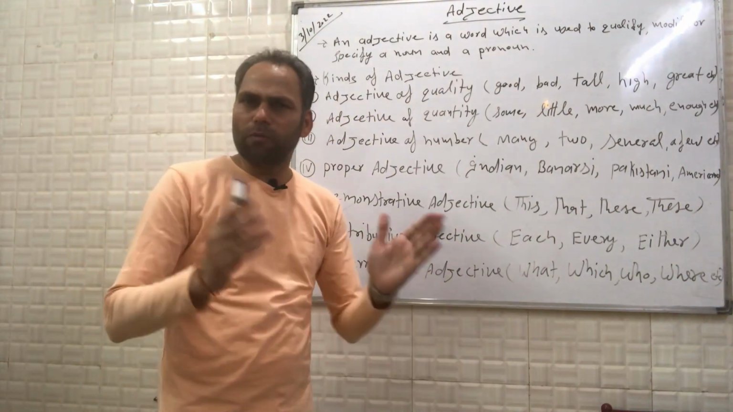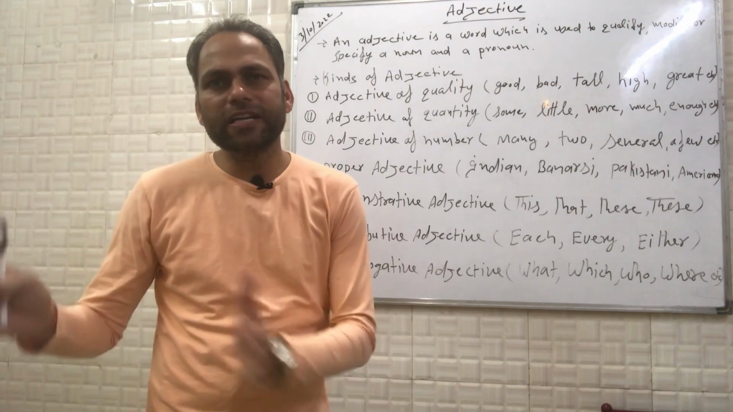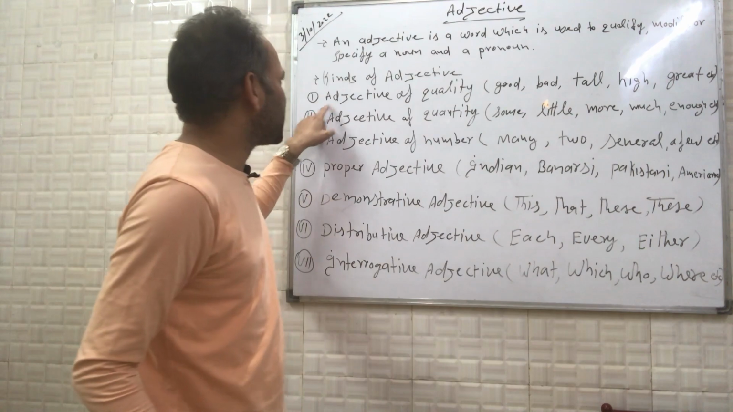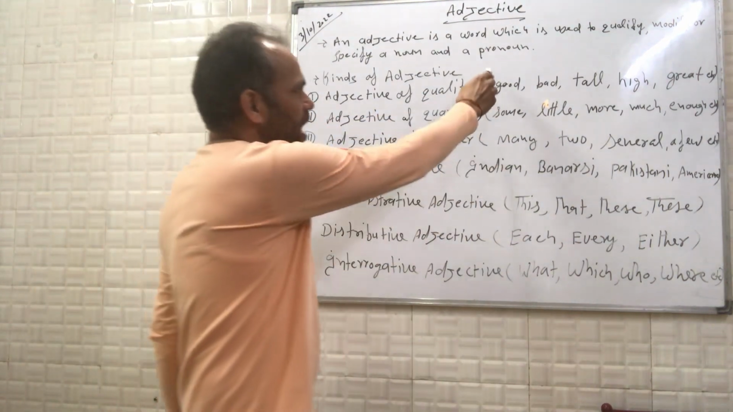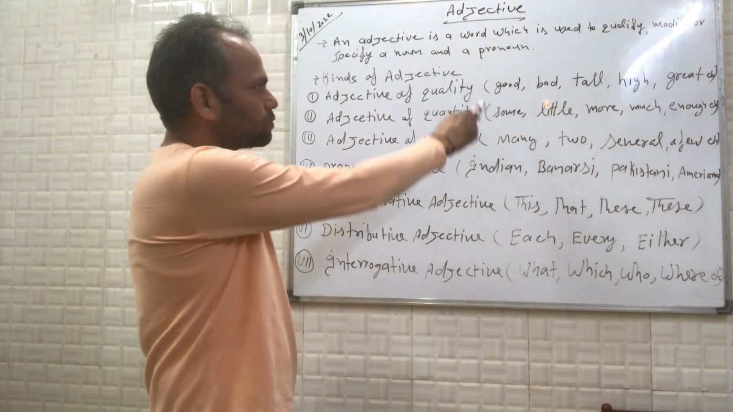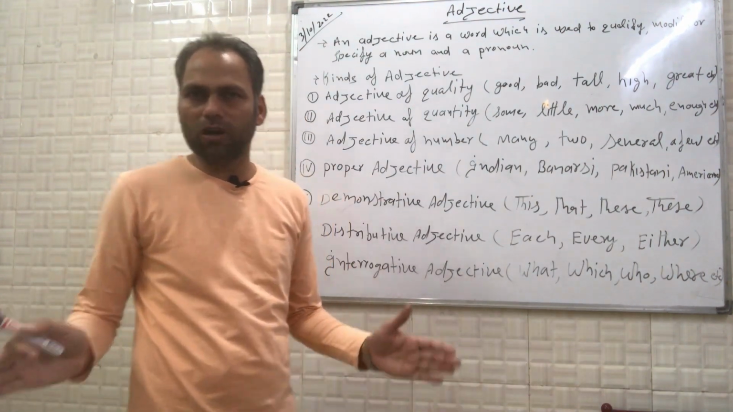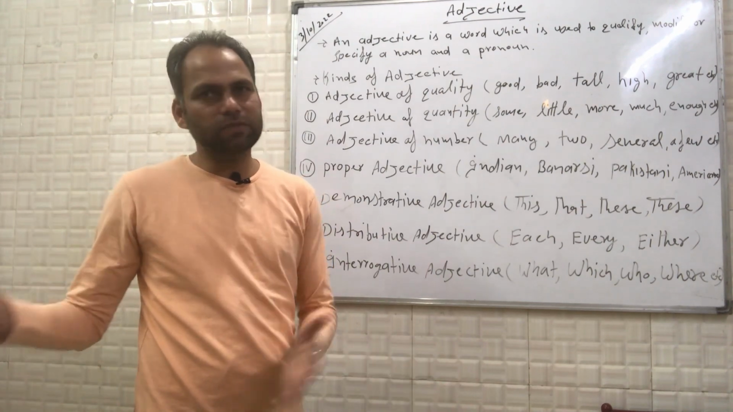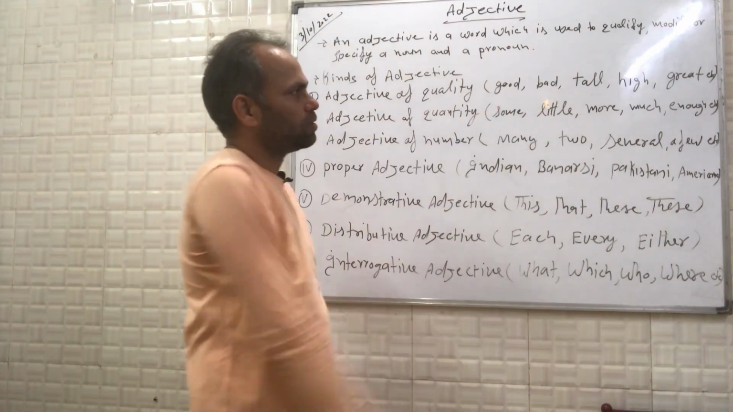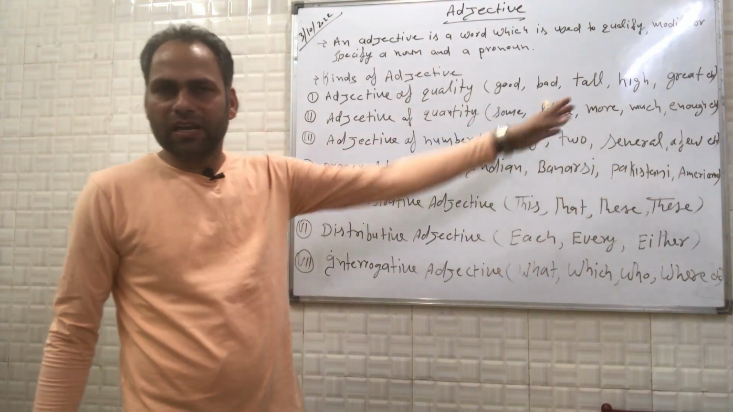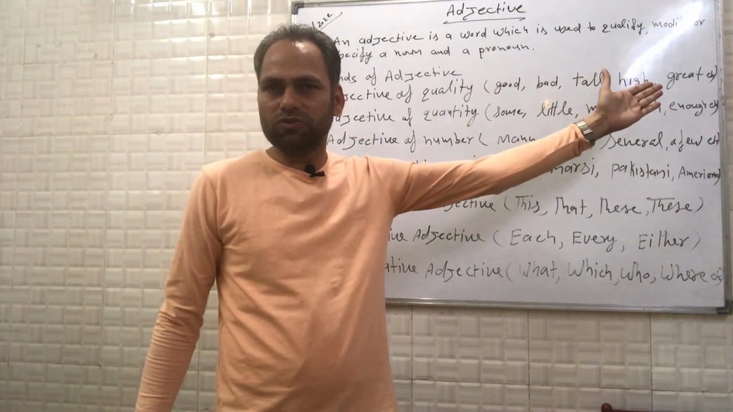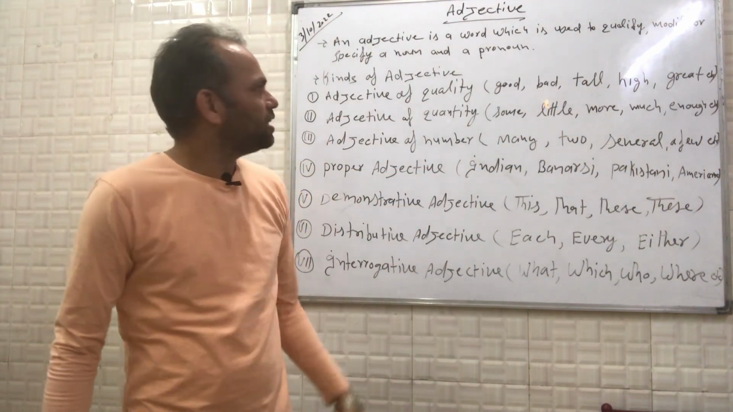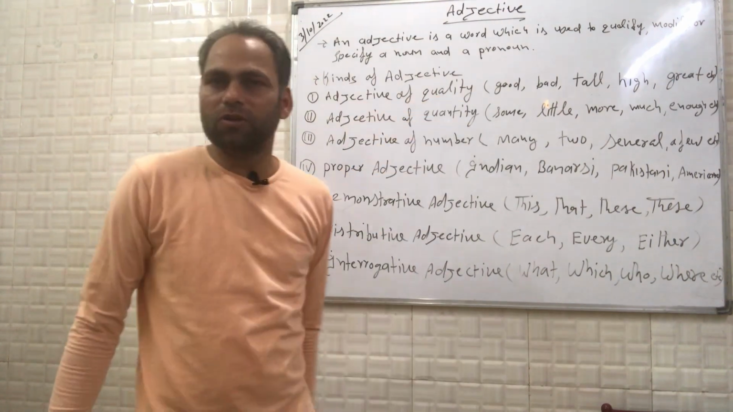The type of adjective which tells the quality of a particular thing or a particular individual is called an adjective of quality. These are a few examples. Good tells you the quality of a particular thing. Bad is again telling you the quality. Tall, high, great. In the same manner, these words are also used to express the quality of a particular thing. This is why it is called adjective of quality.